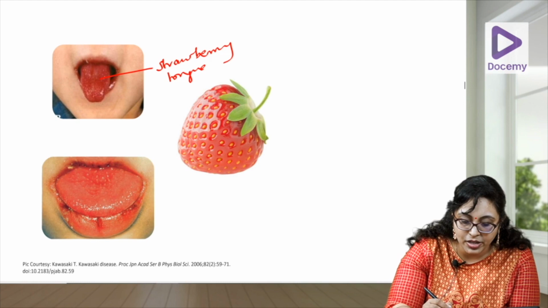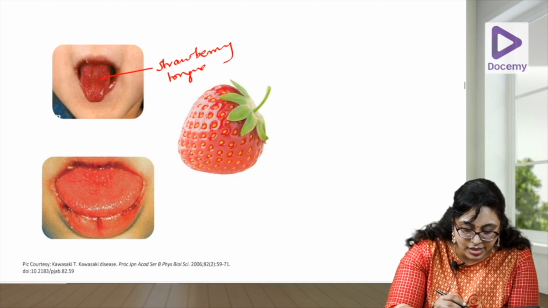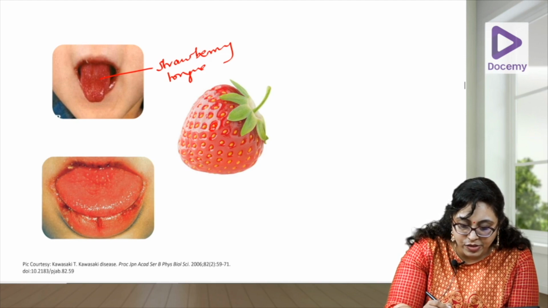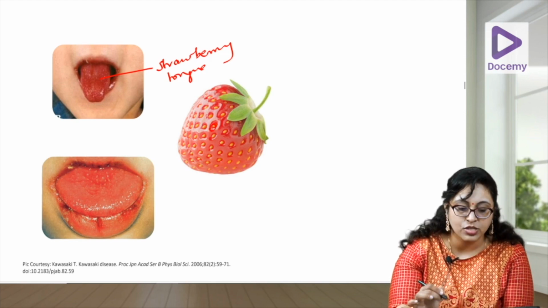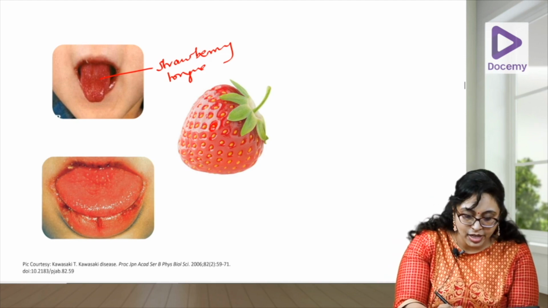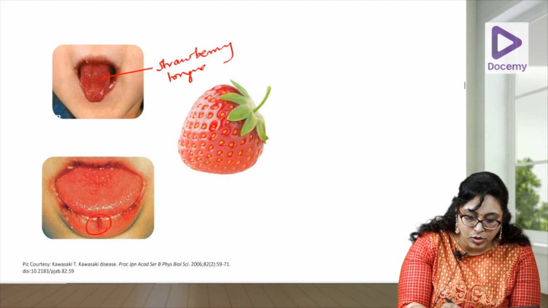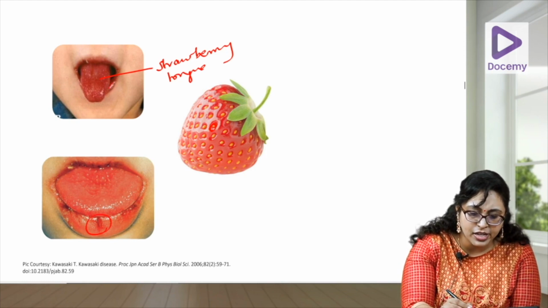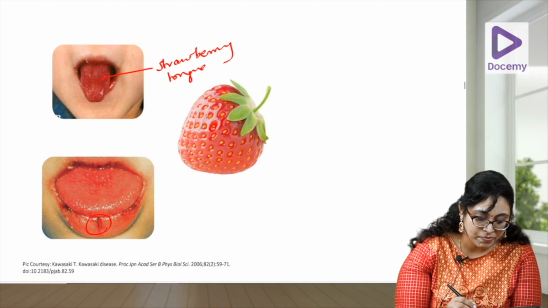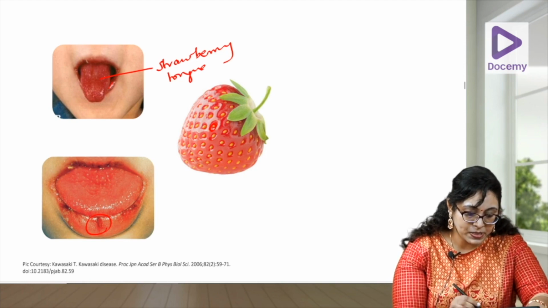So, can you see the strawberry here? All this, you see the same consistency, all these papillae. The papillae are the seeds of the strawberry, and the red tongue is what is called a strawberry tongue. Can you see the cracking here? Cracked lips, congested oral cavity, red lips, as if he has put on lipstick. So congested the lips are.